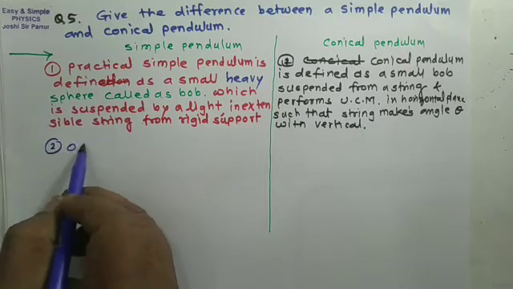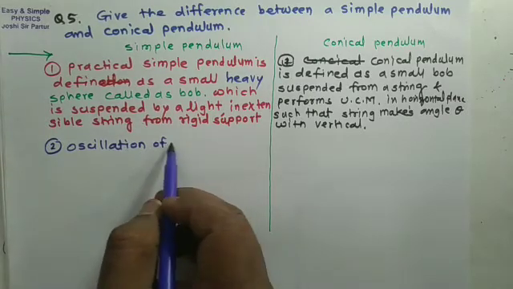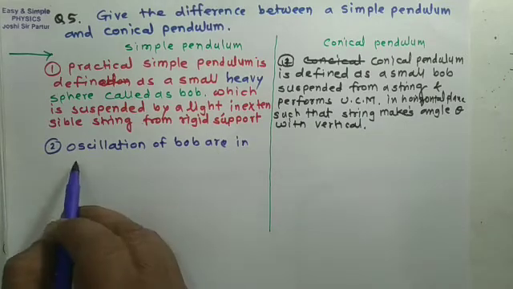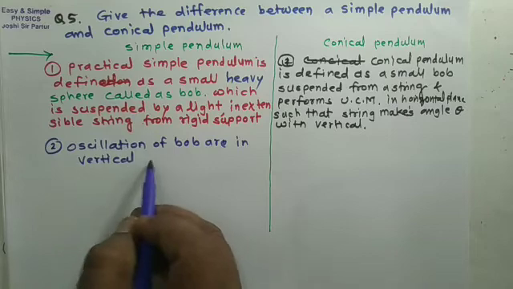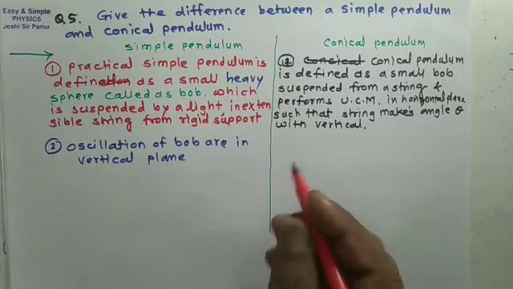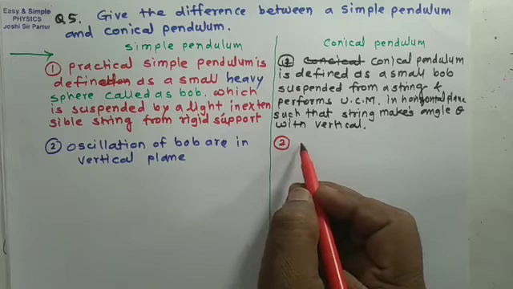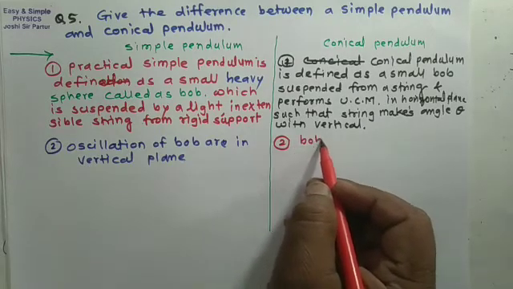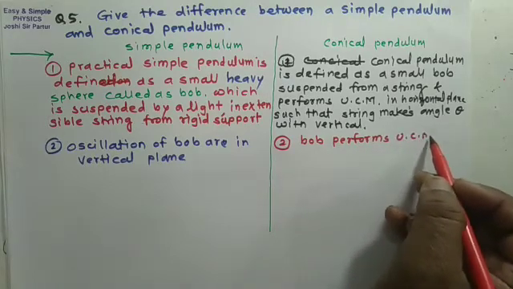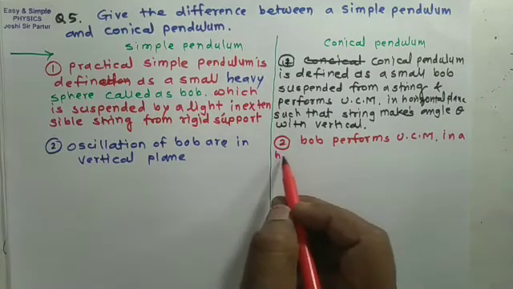Second difference is the oscillation of the bob are in a vertical plane. In a simple pendulum, oscillations of the bob are in a vertical plane, whereas in a conical pendulum, the bob performs uniform circular motion in a horizontal plane.